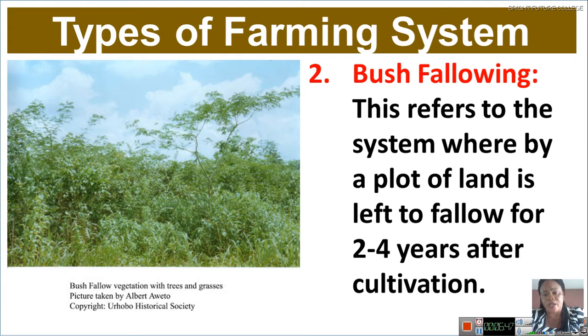Look at the picture here. This is a picture of bush fallow vegetation with trees and grasses. This is what will happen when you leave your farmland for 3 to 5 years, or 2 to 5 years, after cultivation. Look at the diagram of bush fallow. We call it crop rotation or rotational farming. Okay, let's look at the advantages of bush fallowing.